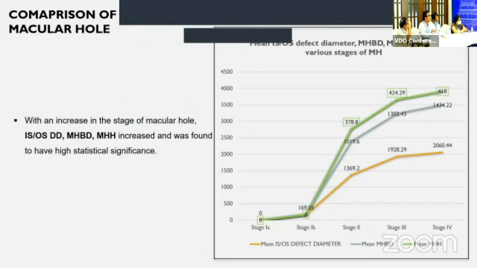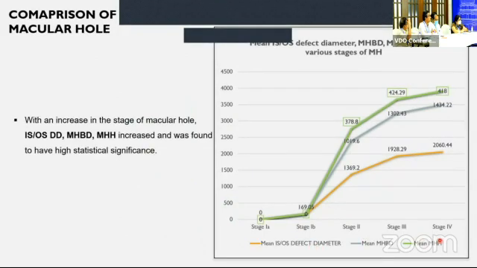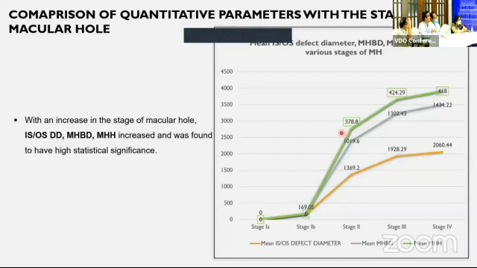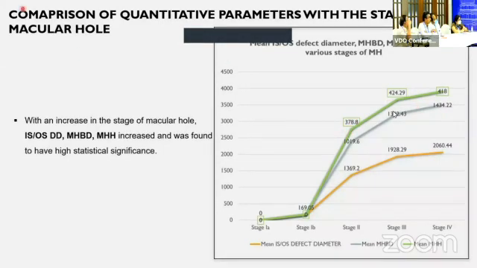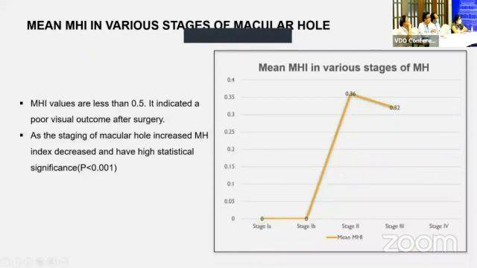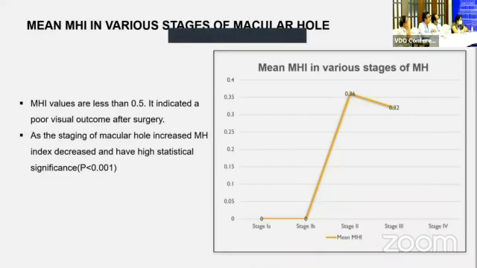Comparison of quantitative parameters with the stage of macular hole showed that with an increase in stage of the macular hole, the ISOS defect diameter, macular hole basal diameter, and macular hole height increased and were found to have high statistical significance. The mean macular hole index in various stages of macular hole showed that as the staging of macular hole increased, the macular hole index decreased and was found to be less than 0.5, which is a poor indicator of visual outcome following surgery.